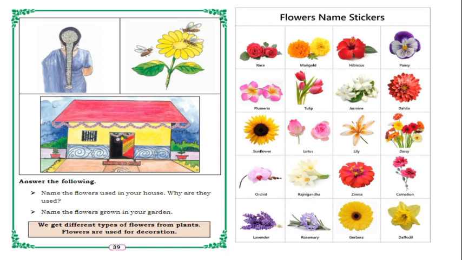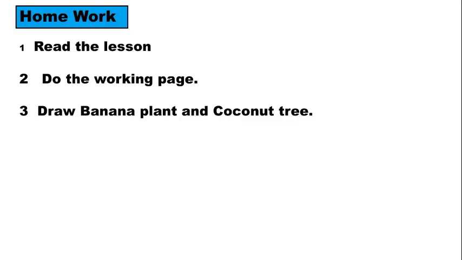So here some flowers are there. What are those? Like rose, marigold, hibiscus, pansy, tulip, sunflower. So many are there, isn't it? So we get different types of flowers from plants and we will use them for decoration.